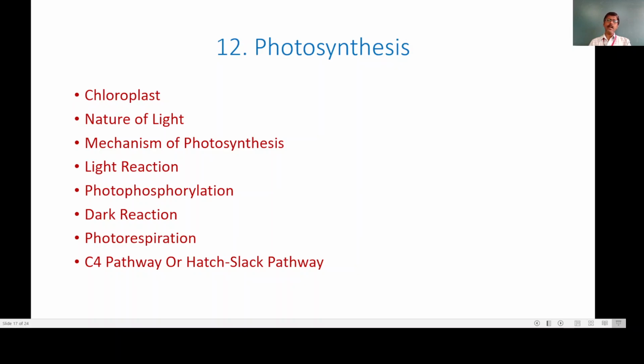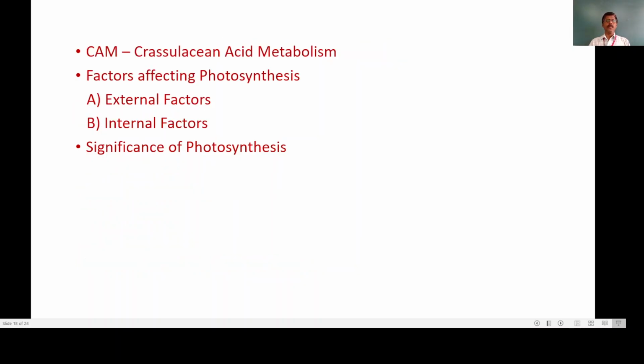These are the sub points in photosynthesis. Then next is CAM, or it is also called crassulacean acid metabolism. Then the factors affecting photosynthesis. The first factor is external factors and the second factor is internal factors. And then in this topic we are going to see the significance of photosynthesis.